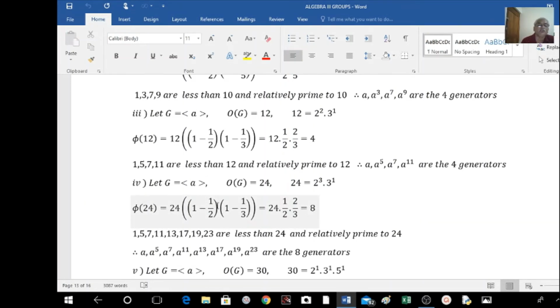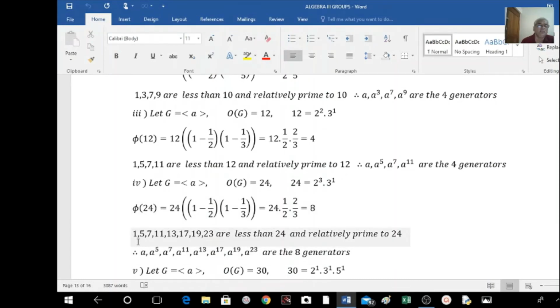Okay, and those generators are a to the power of some integer. What I need to find out here is just the number of integers less than 24 and relatively prime to 24. 1 is relatively prime, 5, 7, 11 is also relatively prime to 24, 13 is also relatively prime to 24, 17 is also, 19 is also, 23 is also relatively prime to 24.